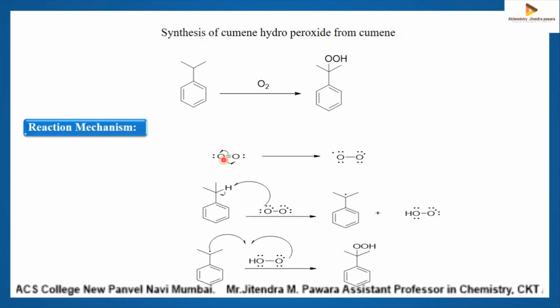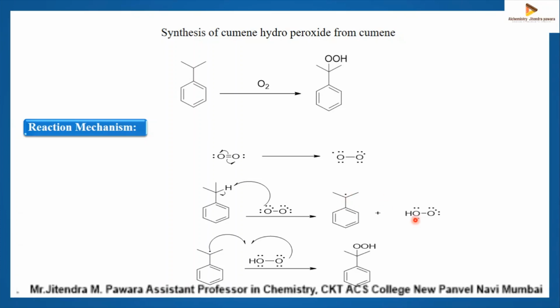So this oxygen molecule breaks homolytically. It does not require light, but it undergoes auto oxidation, or auto breaking. You will get this oxygen radical. Then this oxygen radical will react with this cumene. You know that this middle carbon has one hydrogen, so it abstracts that hydrogen, converts to hydroperoxide, and generates a cumene radical.